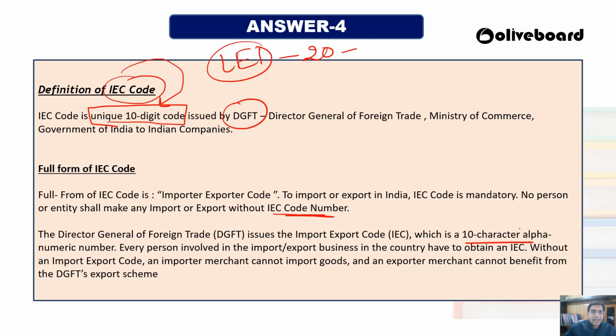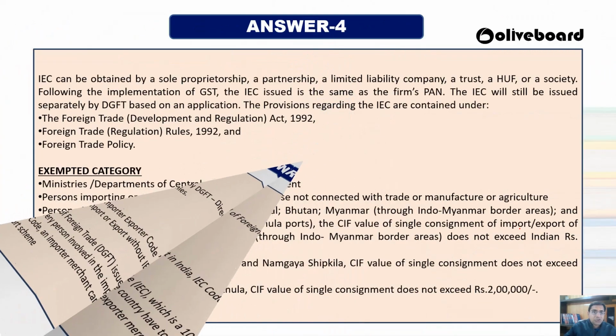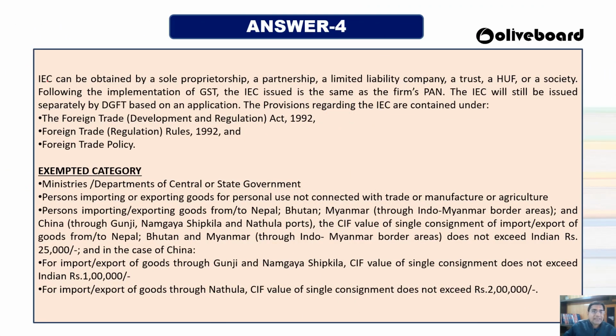Any person who is involved in import and export has to obtain the IEC number, and without that they cannot import goods, they cannot export merchandise, and they cannot take the benefit of any of the DGFT export schemes. So the IEC, Importer Exporter Code, can be obtained by sole proprietors, partnerships, LLPs, trusts, HUFs or anything. Since 2017, when GST was implemented, the IEC code has been issued the same as the firm's PAN number.